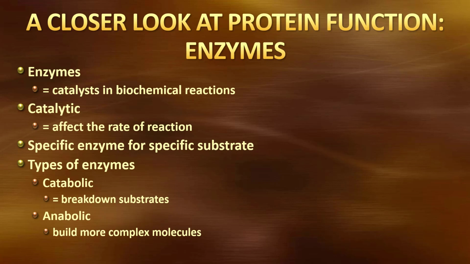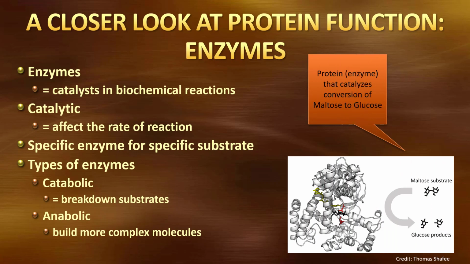This can be a little confusing when you first look at the prefixes here, because we tend to think of cat as positive and an as negative. The way to think about this, if you want to try to make sense out of it, is that these names were first given when they were studying digestion. So from the perspective of digestion, breaking things down is kind of going in that positive direction, and so they referred to these as catabolic. And then when we build more complex molecules, if your focus is digestion, that's going the opposite direction. So they were given the term anabolic.